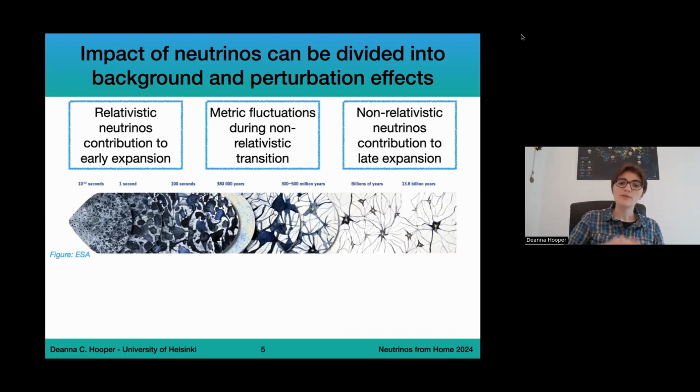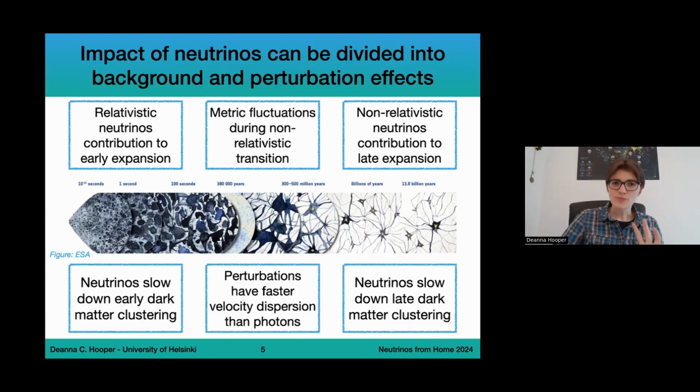At some point later on, neutrinos will undergo this transition from relativistic to non-relativistic. This means they go from behaving as radiation to behaving as matter. When this happens, it is going to have an impact on the overall gravitational potential of the universe, and this is going to be something we can notice in the form of the early integrated Sachs-Wolfe effect. At late times, neutrinos behave as matter, so they will affect the expansion rate of the universe as any other matter component would.